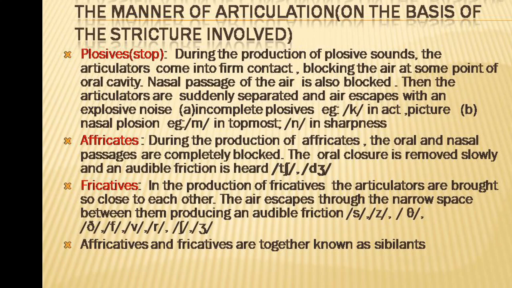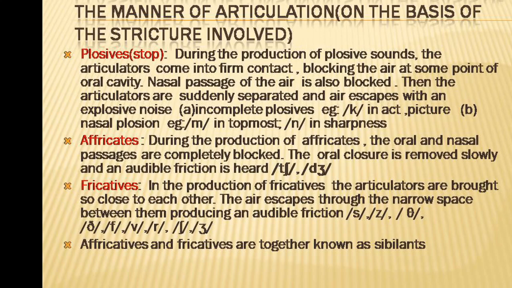In the production of fricatives, the articulators are brought very close to each other, but the air is not completely blocked. In plosives and affricates, the air is completely blocked. Here the articulators are very close to each other and air can escape through the narrow space between them, producing an audible friction. You pronounce the sounds z, s.